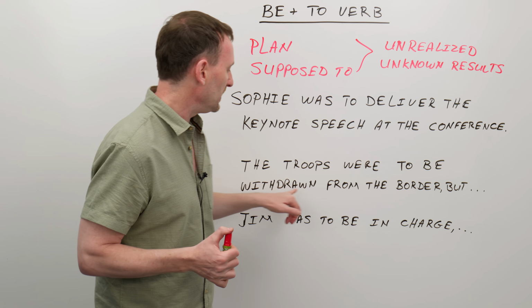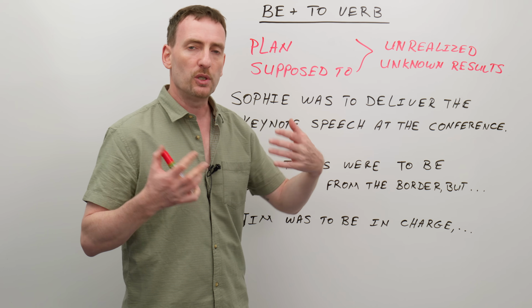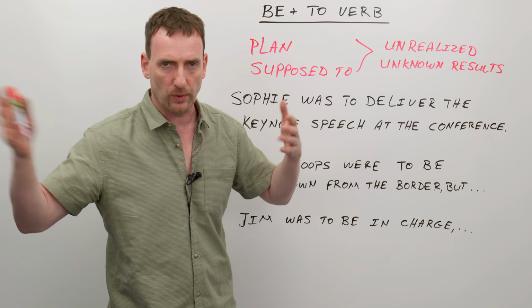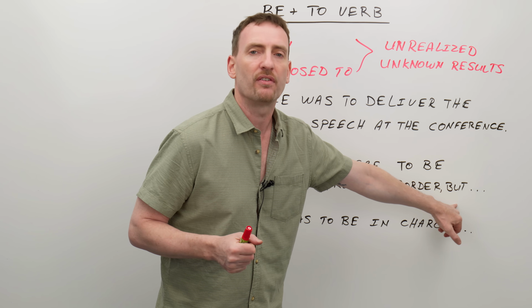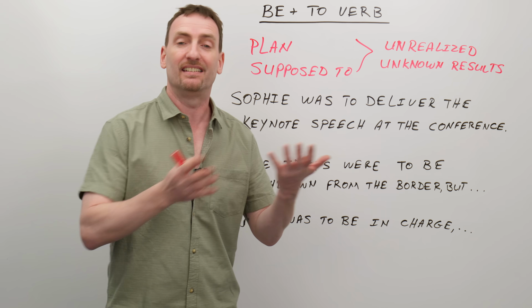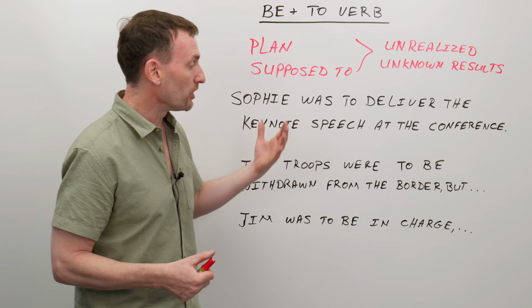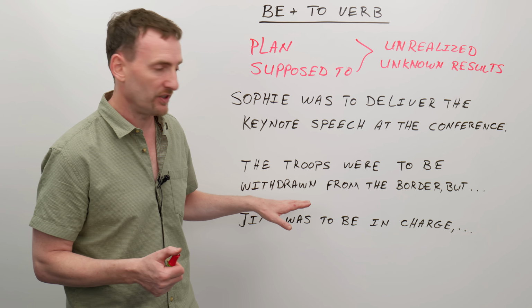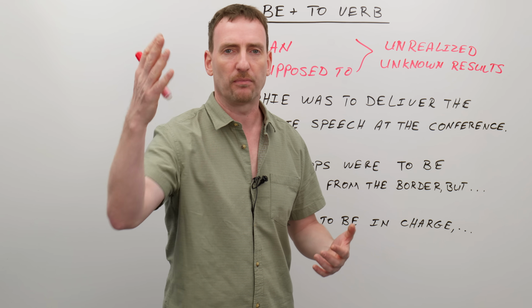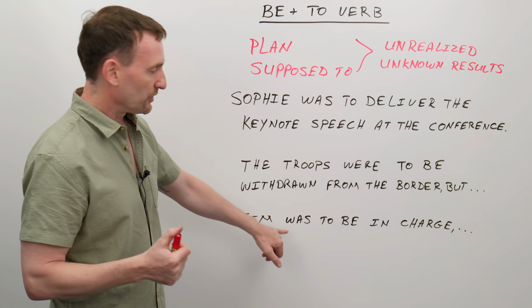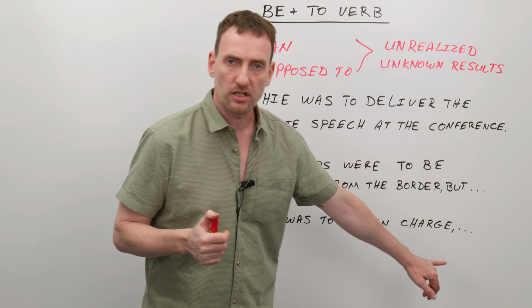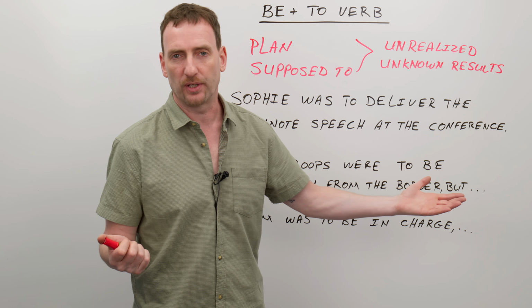The troops were to be withdrawn from the border. Now, usually when you have a sentence using were to be, was to be, etc., or was to whatever verb, you will have a but clause or a second sentence explaining why it didn't happen. The troops were to be withdrawn, and again, I'm using a passive here, from the border, but the general changed his mind and sent them forward instead. So going back to that one I looked at a second ago, Jim was to be in charge, but none of the staff listened to him.